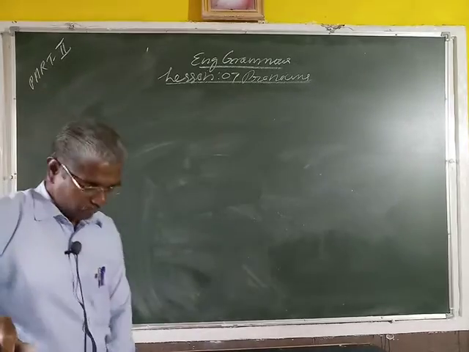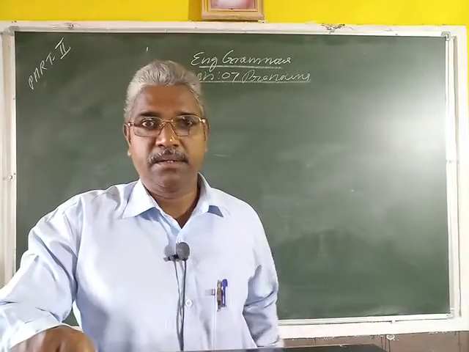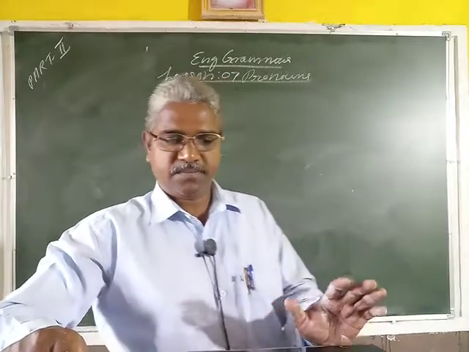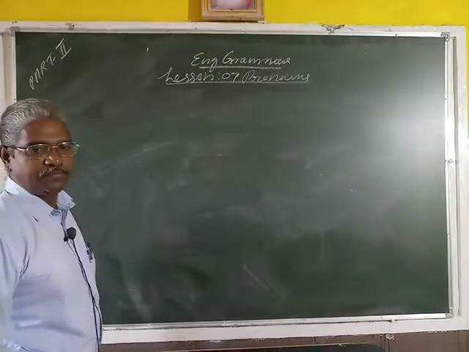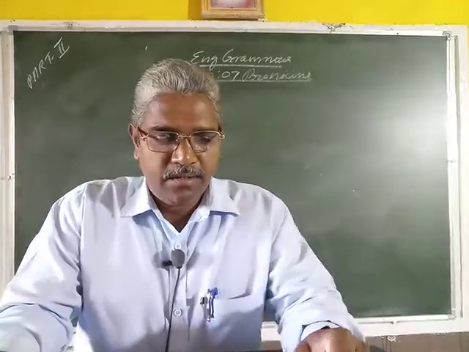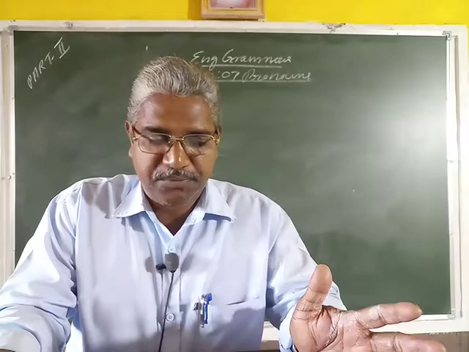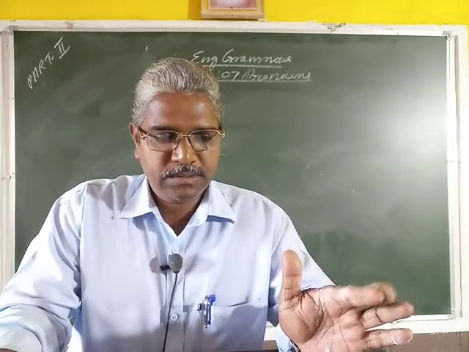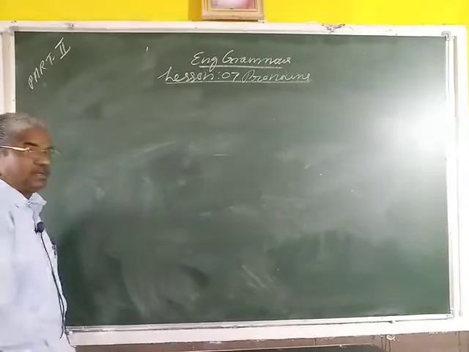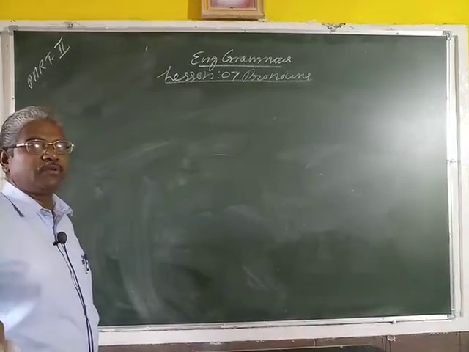Then, this is also in your PDF form, and based upon this part, I have already given some exercise to you, and you should find out that exercise. Then in your PDF on the second page: do not use me in place of I when I is a part of the subject of the sentence. Do not use me in place of I. If I is a subject in the sentence, simply we should not use me.